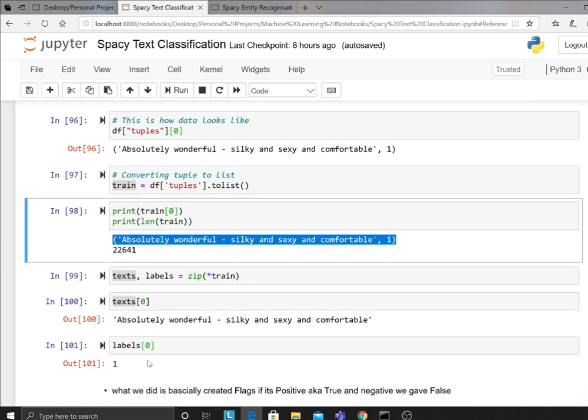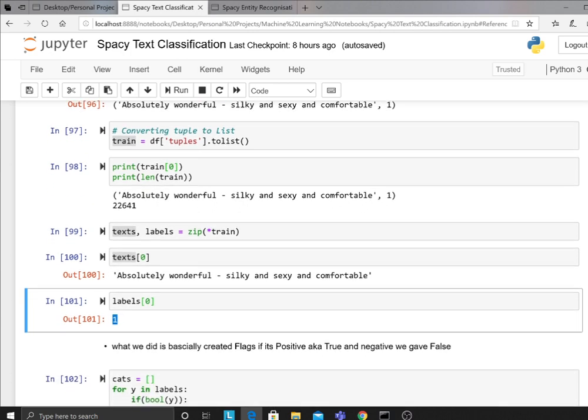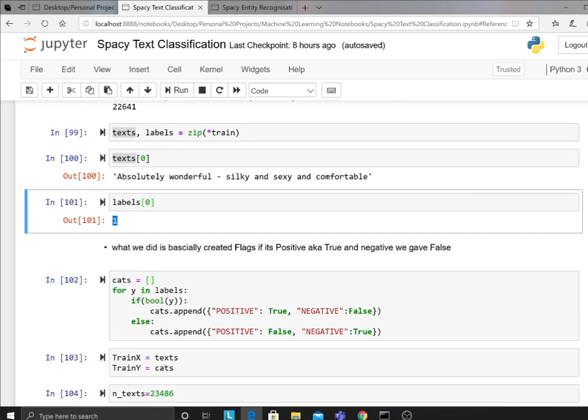We have labels, we have text. So text zero, this is just a text label, whether it's positive or negative, it's a positive comment. What we did is basically we created a flag: if positive, aka true, else negative. Now we need to append, since we have those labels, ones and zeros. spaCy doesn't understand that, so we gotta create the data in a particular format.